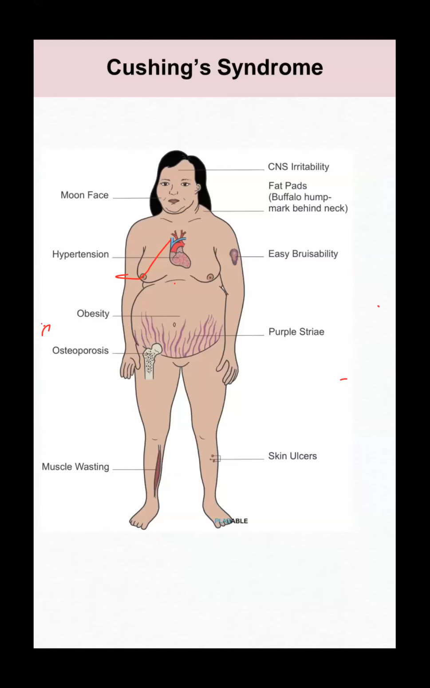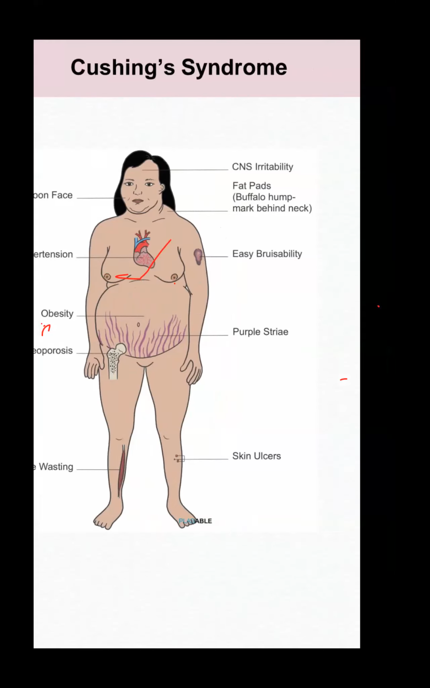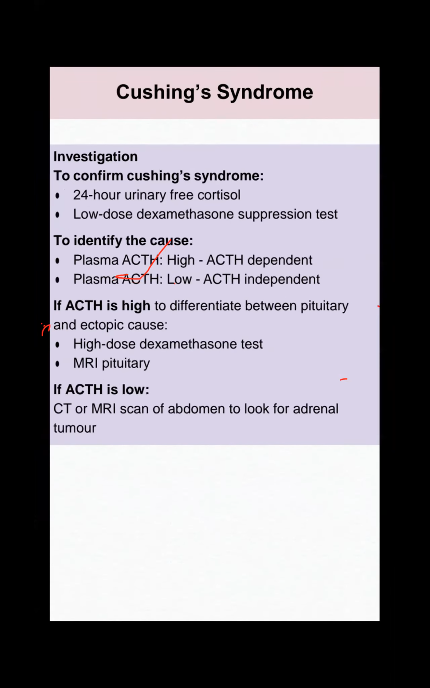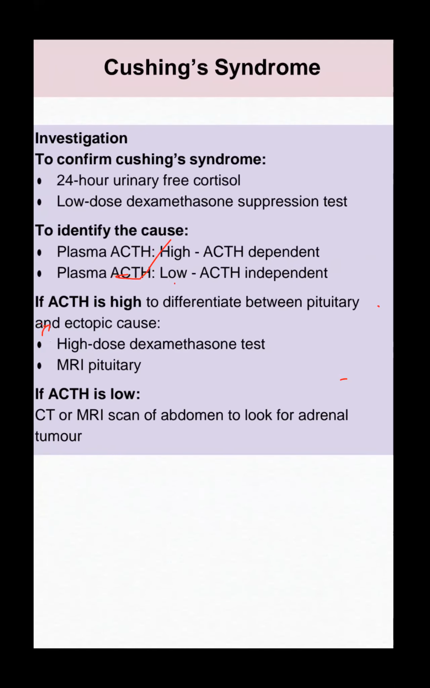These are the Cushing syndrome picture, easily visible: purple striae, obesity, hypertension, muscle wasting. We have to confirm by 24-hour urinary free cortisol. It's an exam question. We have to confirm by 24-hour urinary free cortisol. If plasma ACTH is high, it will be ACTH dependent. If it is low, it's ACTH independent. Then we have to do MRI pituitary. If ACTH is high, we have to do CT or MRI of the abdomen. If ACTH is low, it means it's independent. This question will be discussed with me, doctor.